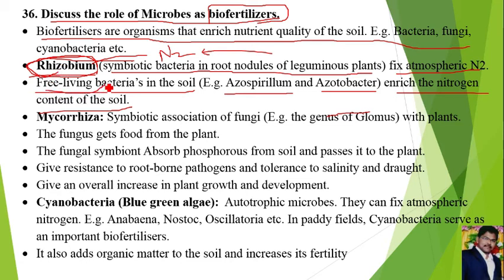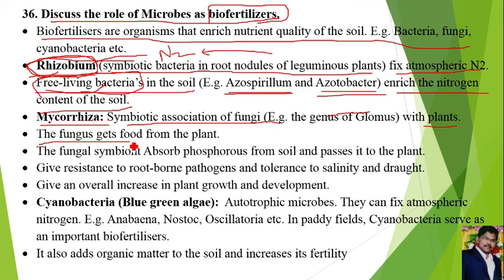Next, there are a few types of microorganisms. Those are free living bacteria, means they live freely, and they also can increase the nitrogen quantity of soil. Examples for that are azospirillum and azotobacter. Next, mycorrhiza. Mycorrhiza is a symbiotic association of fungus with the roots of plants.